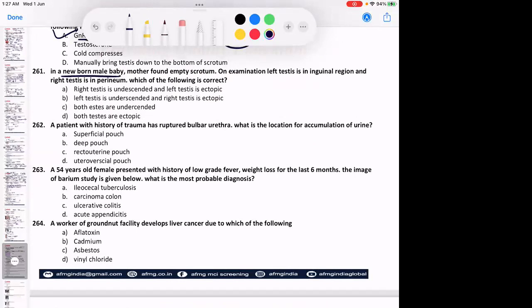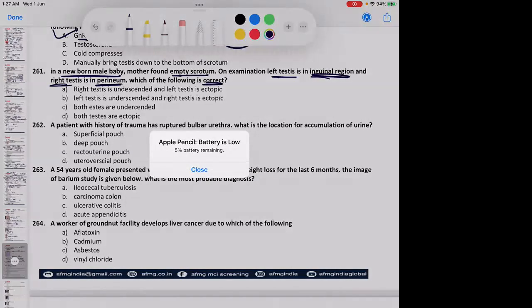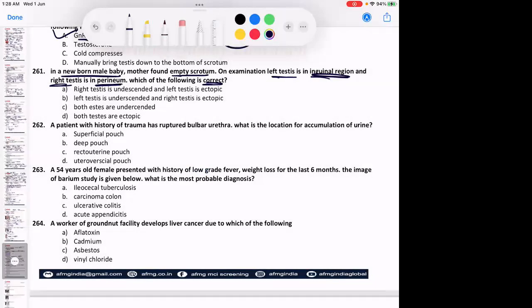In a newborn male baby, mother found empty scrotum. On examination, the left testis is in the inguinal region, right testis is in the perineum or the iliac fossa, sometimes they mention. Which of the following is correct about this? As we know, the testes are usually formed in the abdominal cavity and then descend down with the help of the tunica vaginalis. They descend from the inguinal canal into the scrotal sac. No problem there, please remember this. But if they get arrested at the level of the inguinal canal, that is what is called undescended testis. Whereas if they are out of their normal pathway, neither in the abdomen nor in the inguinal canal, then it would be called an ectopic testis.